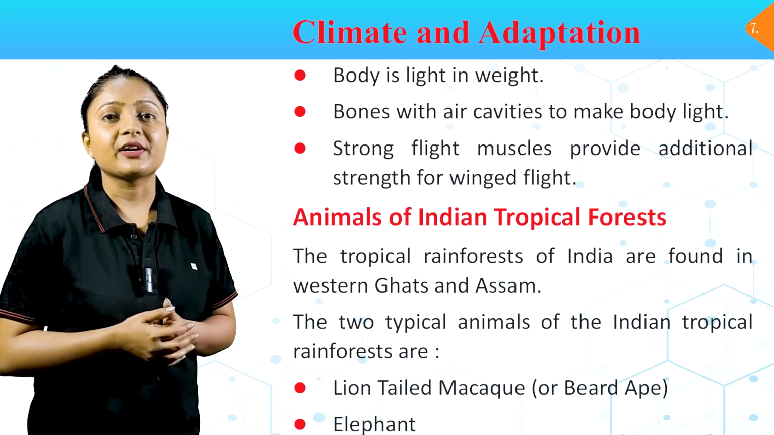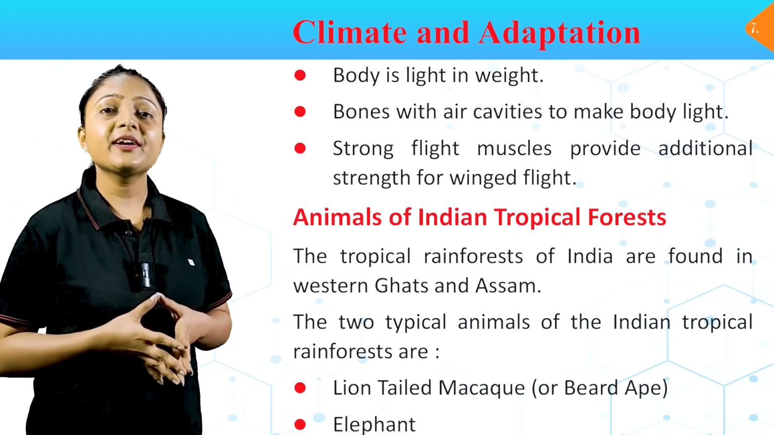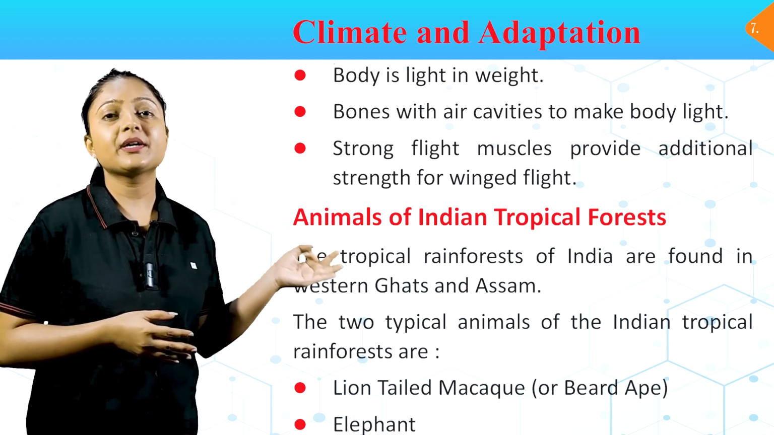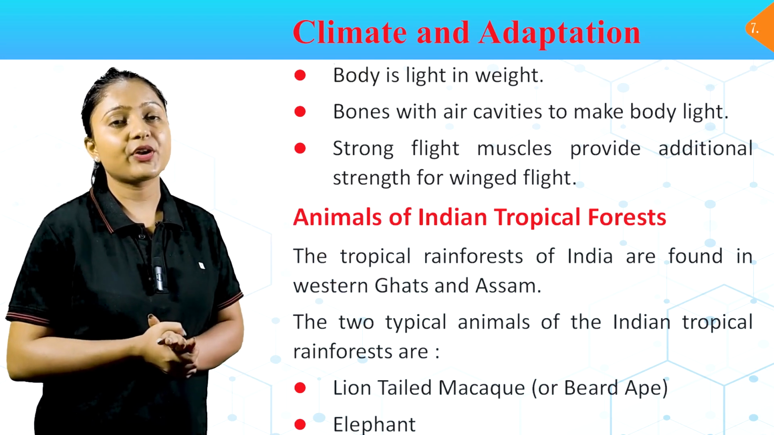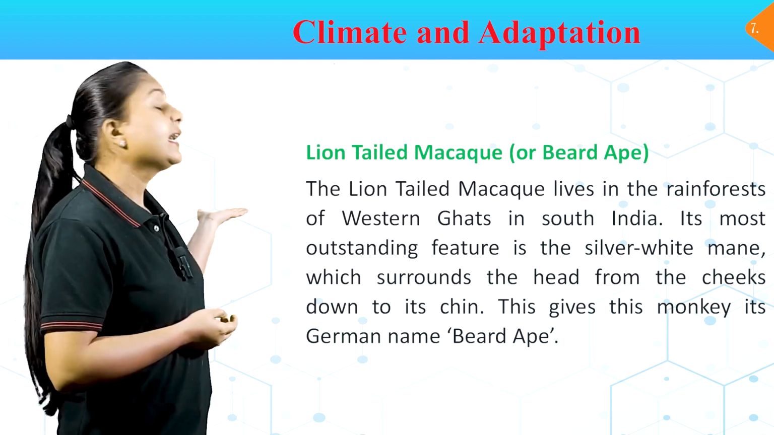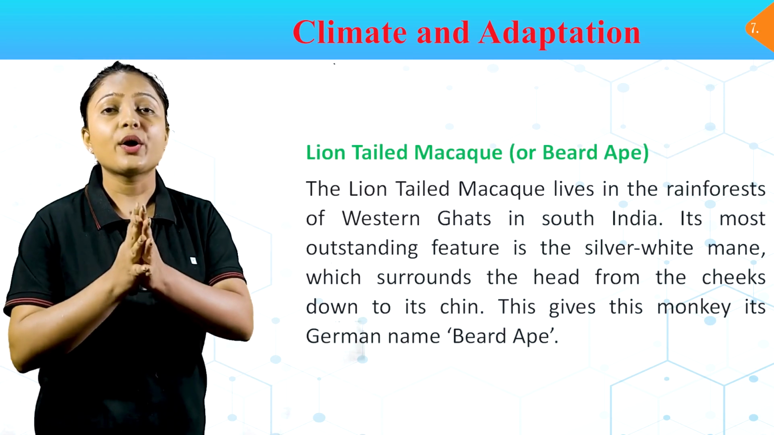Animals of Indian tropical forest. The tropical rainforests of India are found in Western Ghats and Assam. The two typical animals of the Indian tropical rainforest are the lion-tailed macaque or beard ape, and the elephant. Lion-tailed macaque or beard ape.